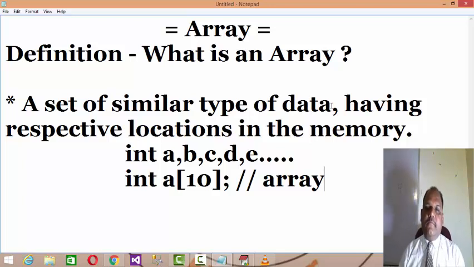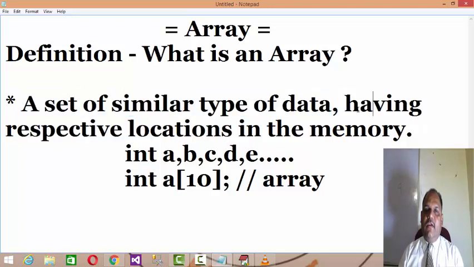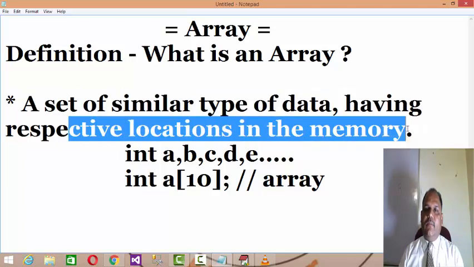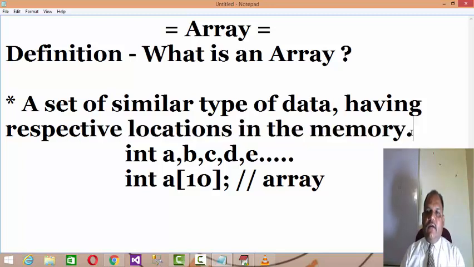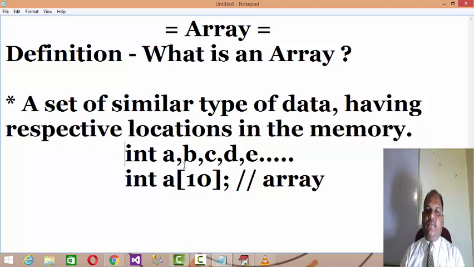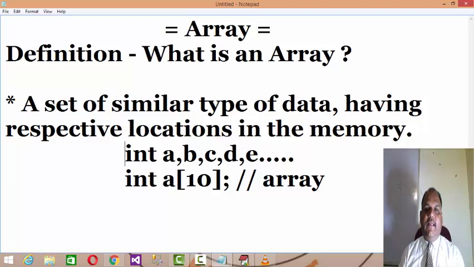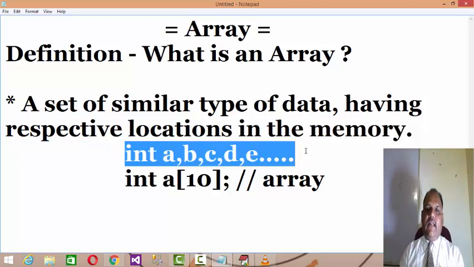What is array? It's a set of similar type of data having respective locations in the memory. I will be discussing how array gets the respective location in the memory. The first point is, instead of declaring individual variables, if data is larger, data is vast, in such situations it becomes tough.